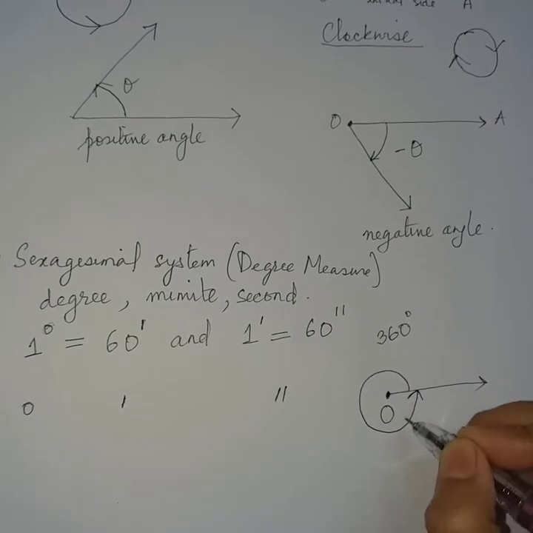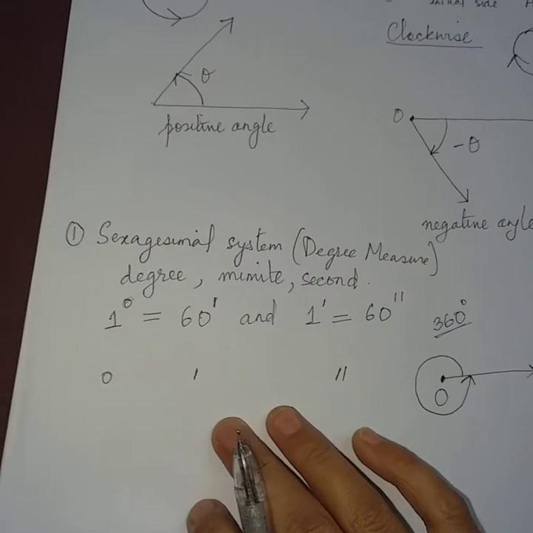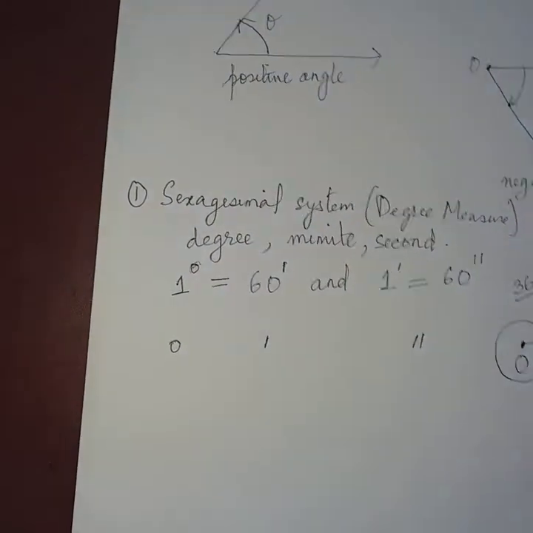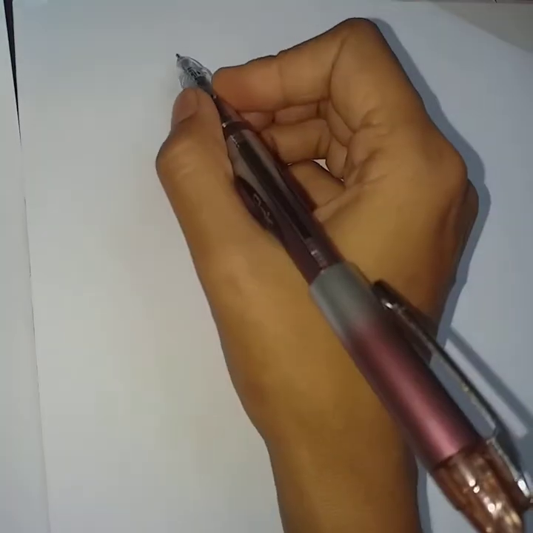One complete rotation is an angle of 360 degrees. So we can have different degree measures. We can have 90 degrees.